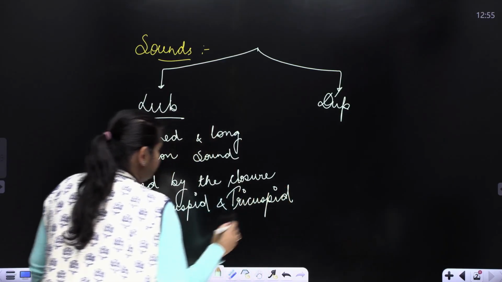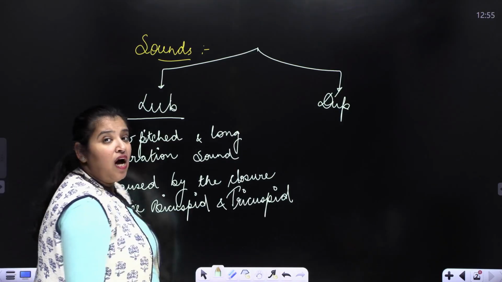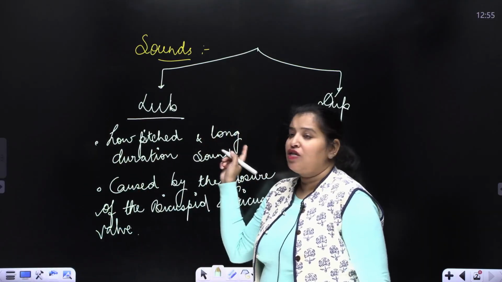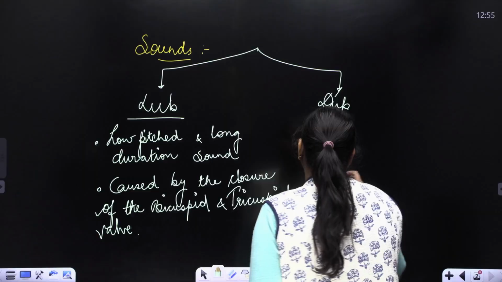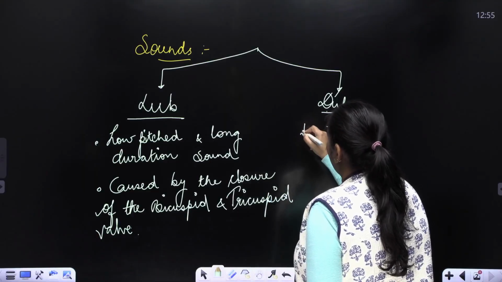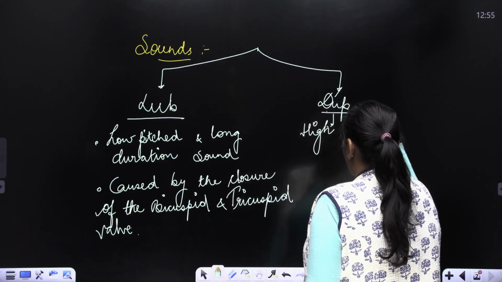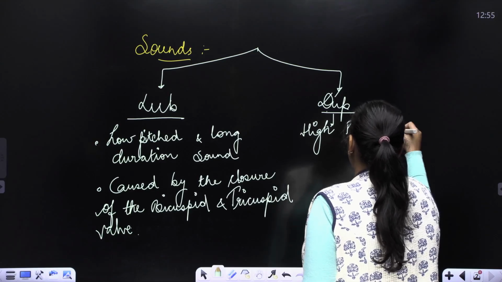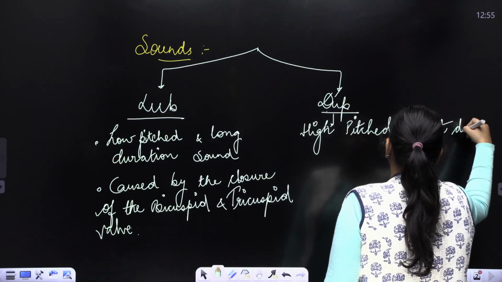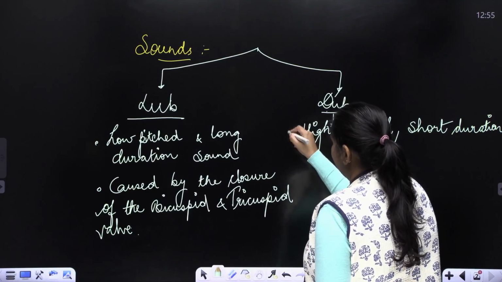So the cuspid valves, when closed, create the first sound, which is lub. This lub is low pitched and of long duration, whereas the second sound is dub, which is high pitched and of short duration. And why is it created?